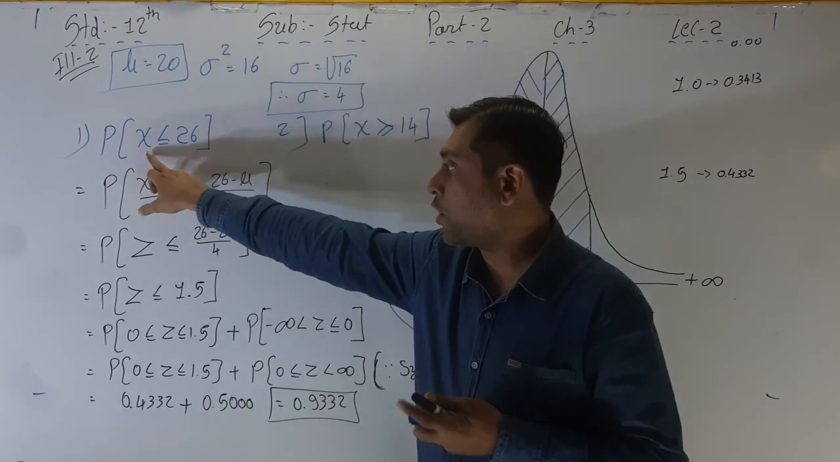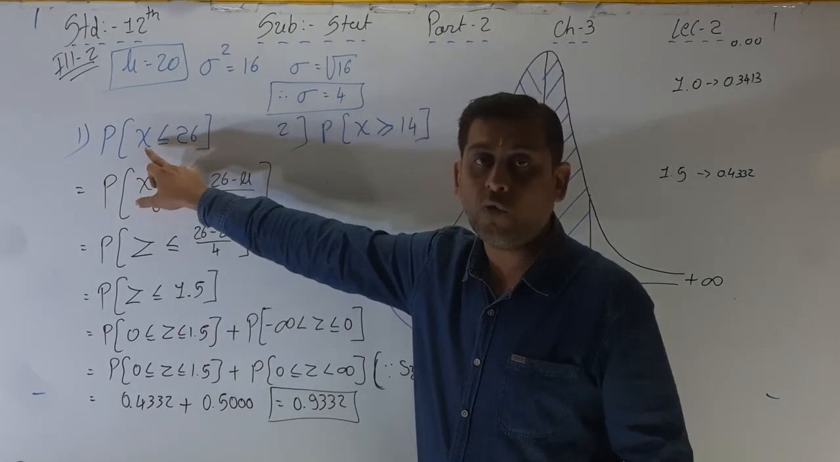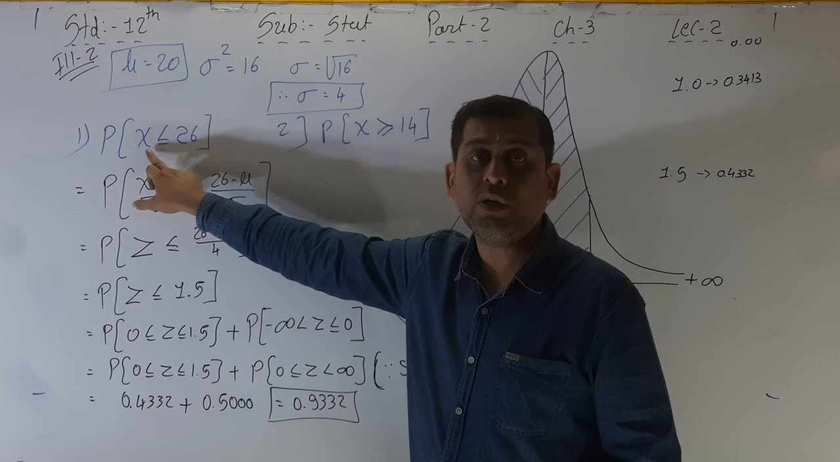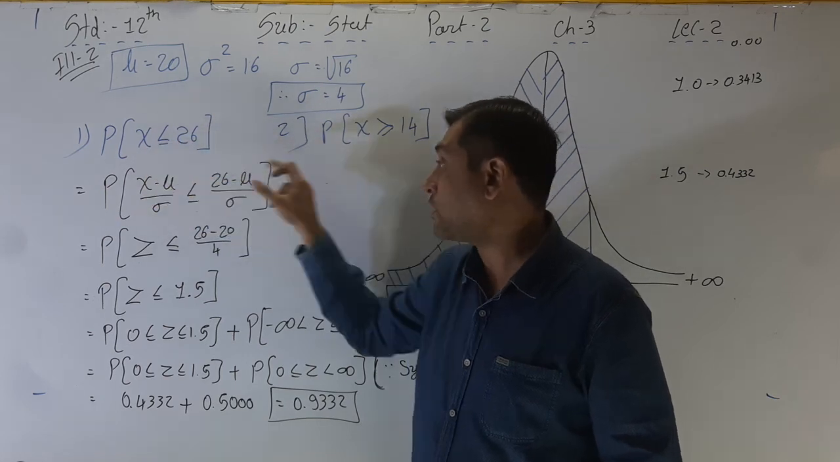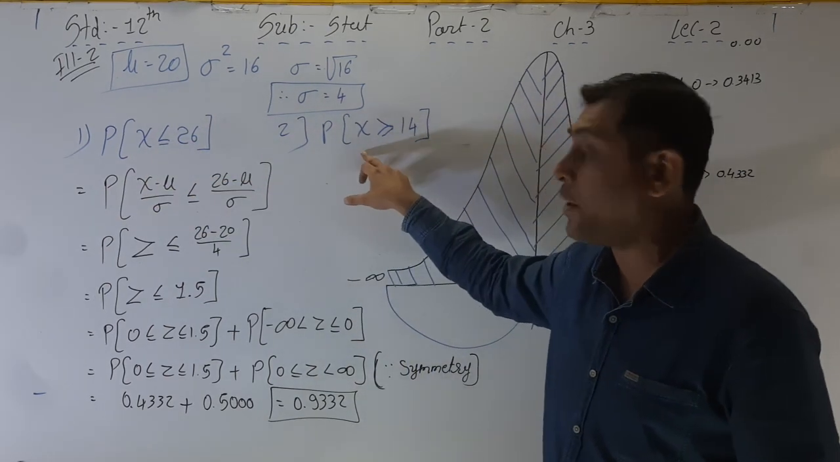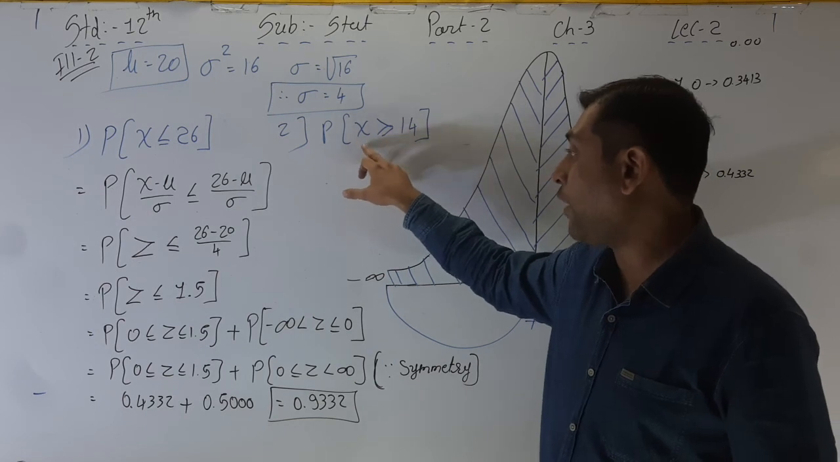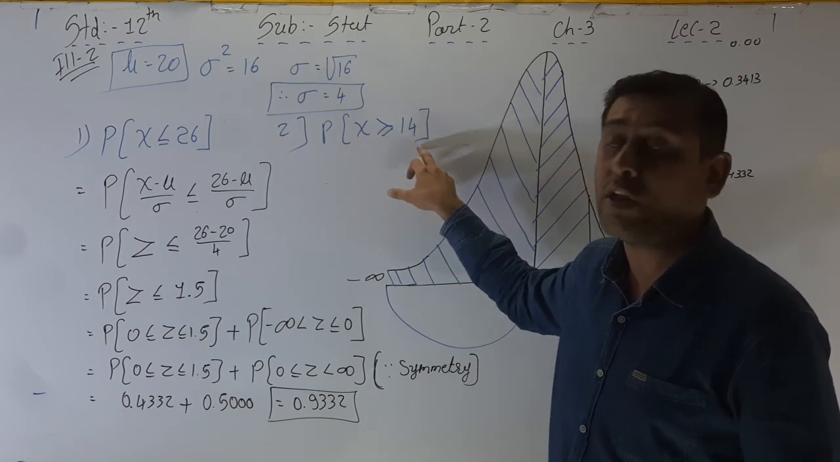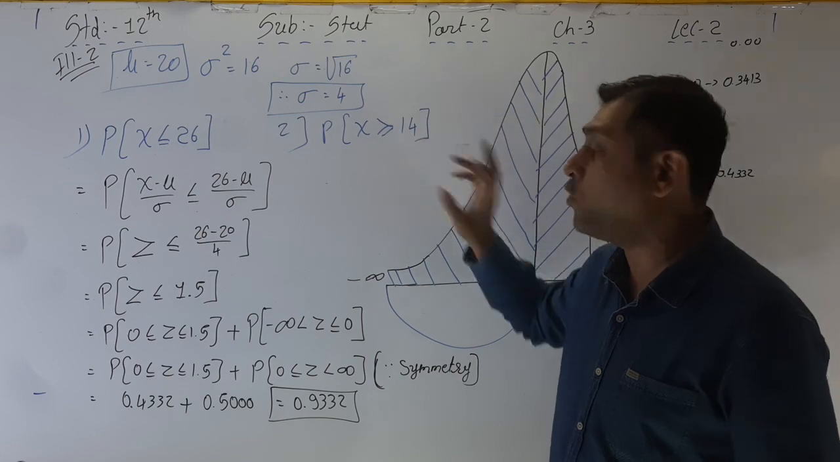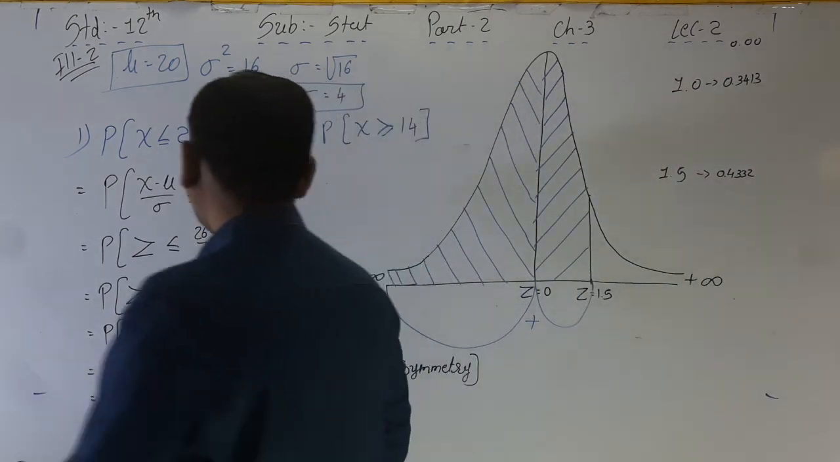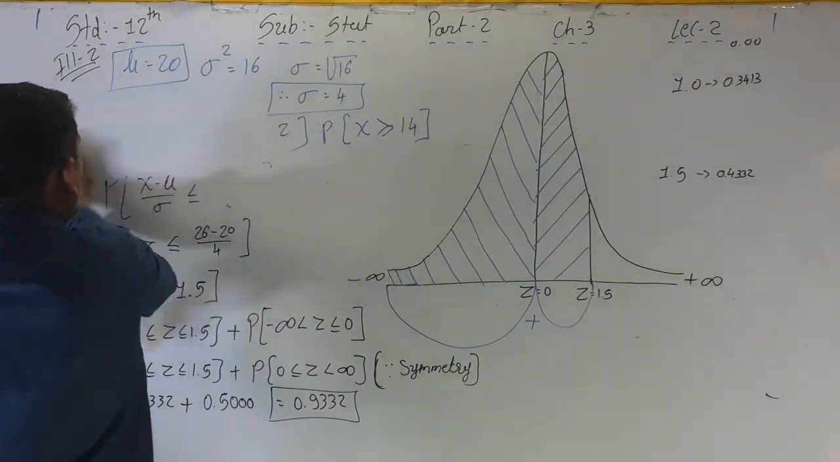Less than or equal to, because less than is given, the variable x is less than 26. Here in the second part of this question, the value of x is more than 14. More than means greater than or equal to 14. Okay, so now I am writing out here.